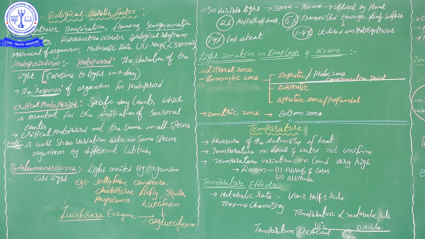And then photoperiodism means that, by the exposure of the photoperiod, by the exposure to light, our body or a living organism's body gives some response. That response we call photoperiodism. Here I mentioned the response of the organism to photoperiod. That response may be in several ways. Photosynthesis is also one of the parts of photoperiodism: how much time the plants are exposed to sunlight, how much they receive, how much they utilize, how much they store.